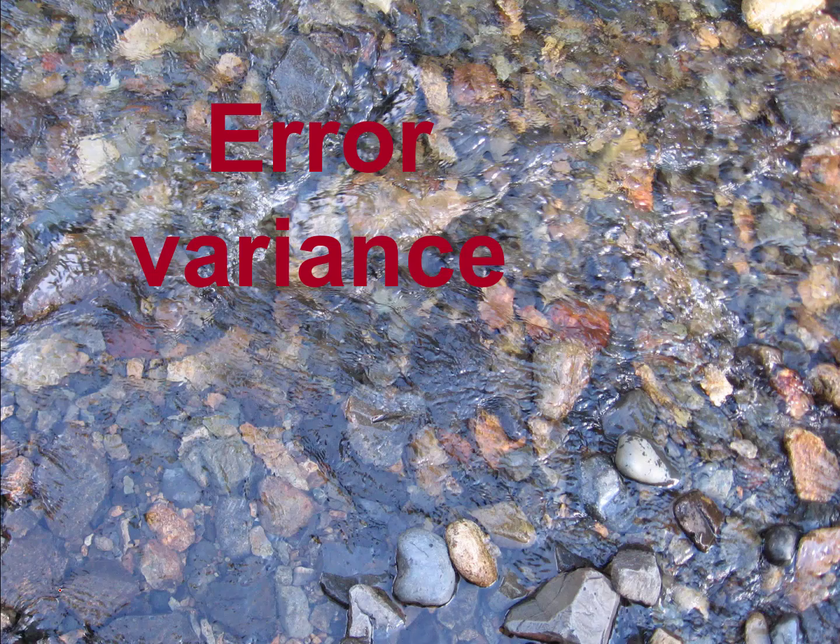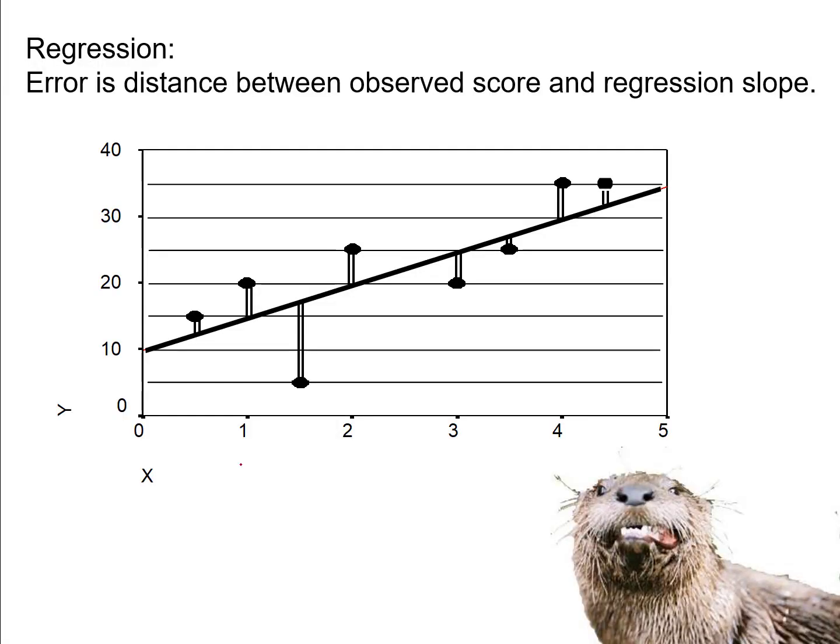The first thing to calculate to do an analysis of variance, to fill in the values for our ANOVA table, is to calculate the error variance sums of squares. So how do we do that? Recall that when we were doing regression, we calculated a slope, and error was determined by the distance between someone's observed score and their predicted score.